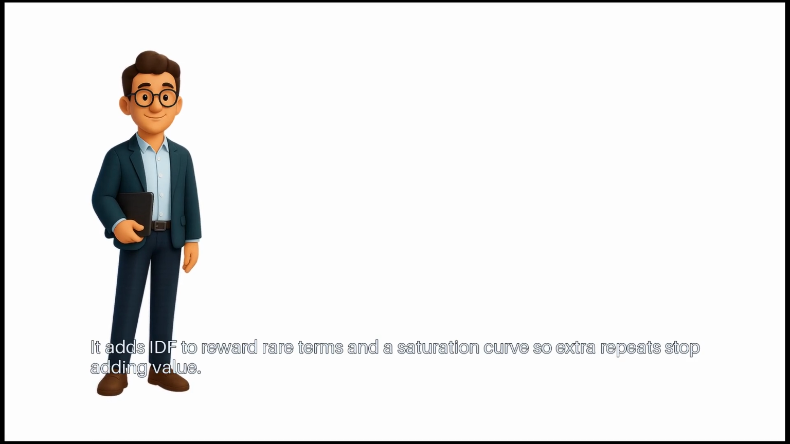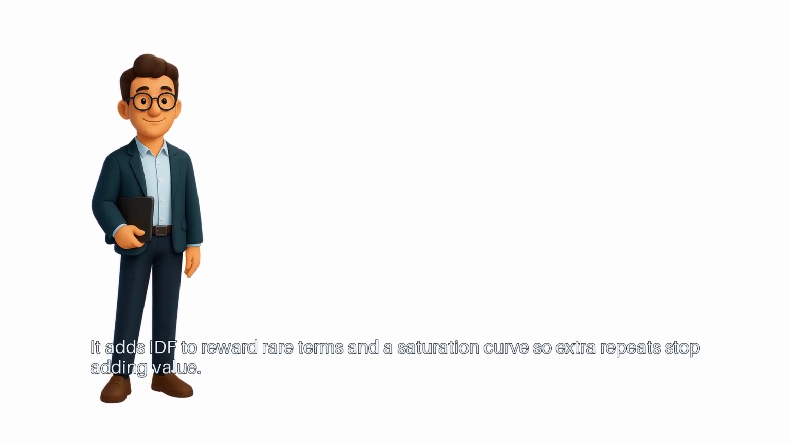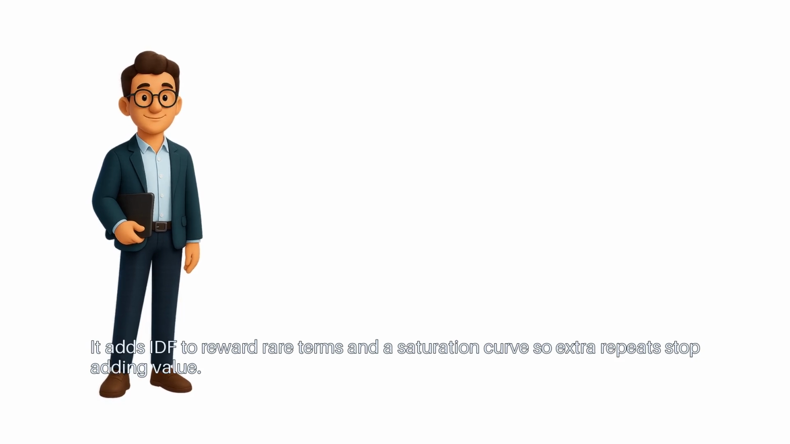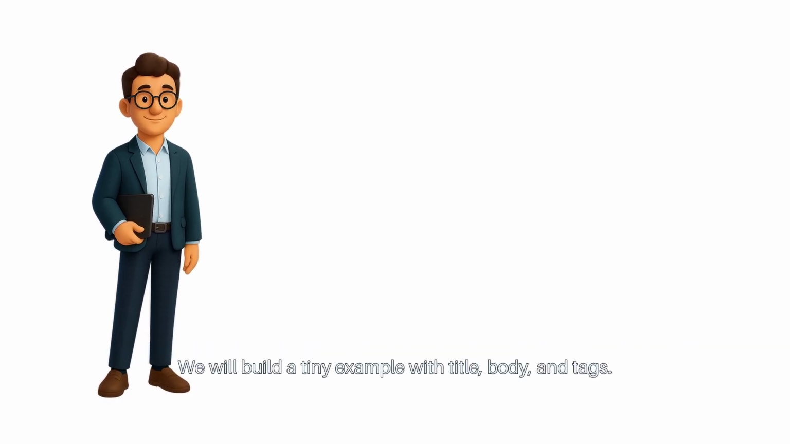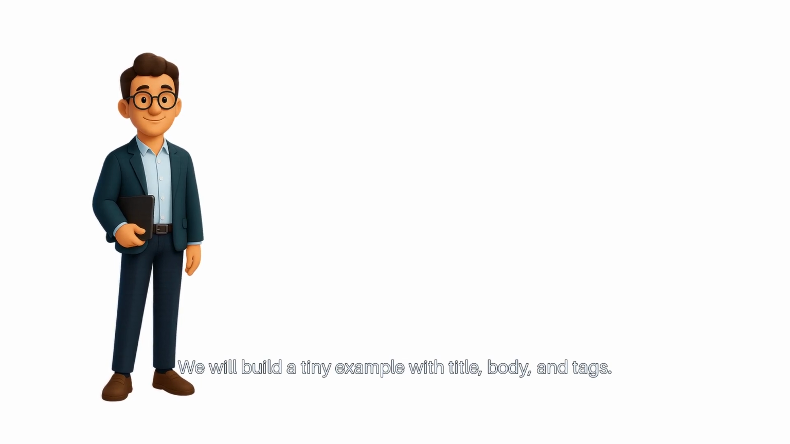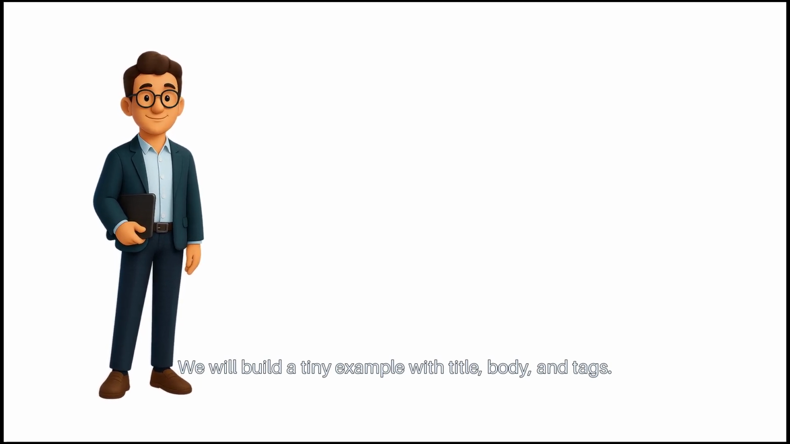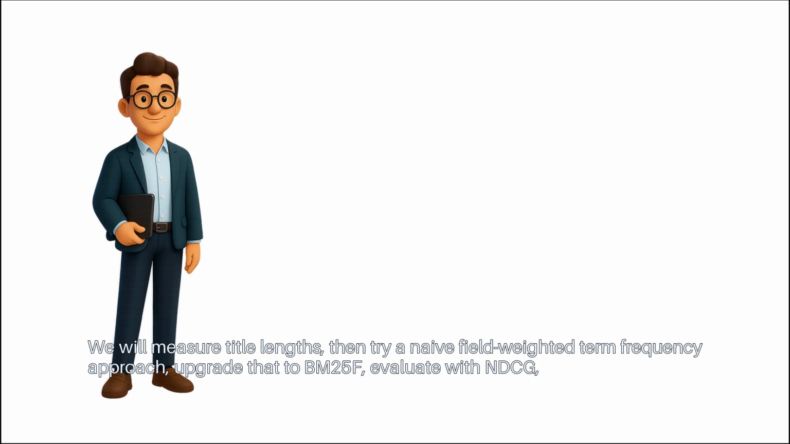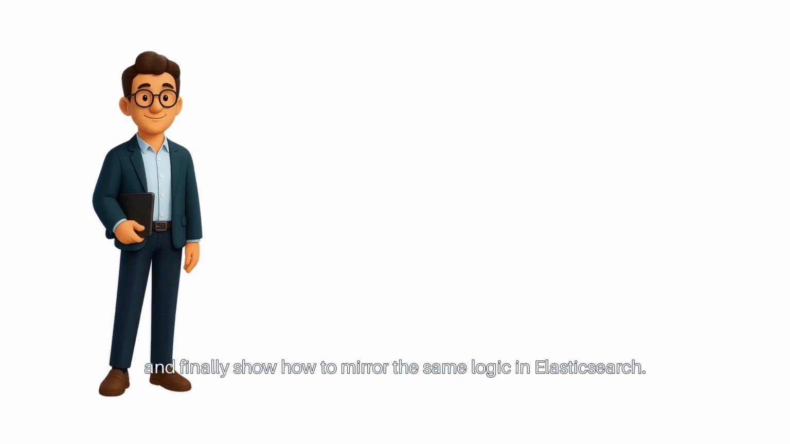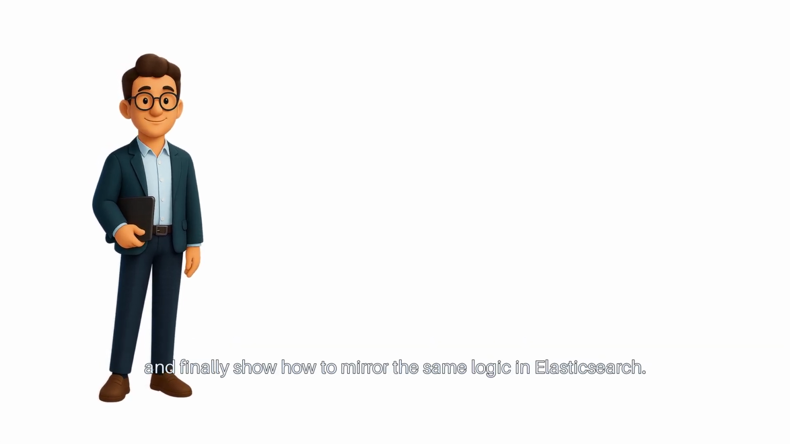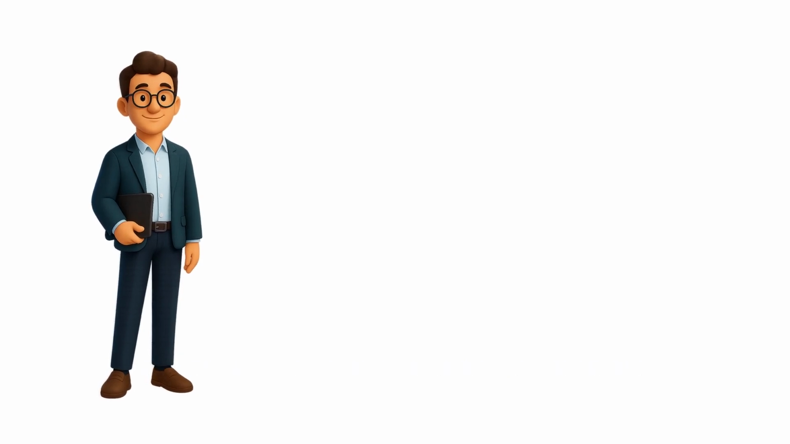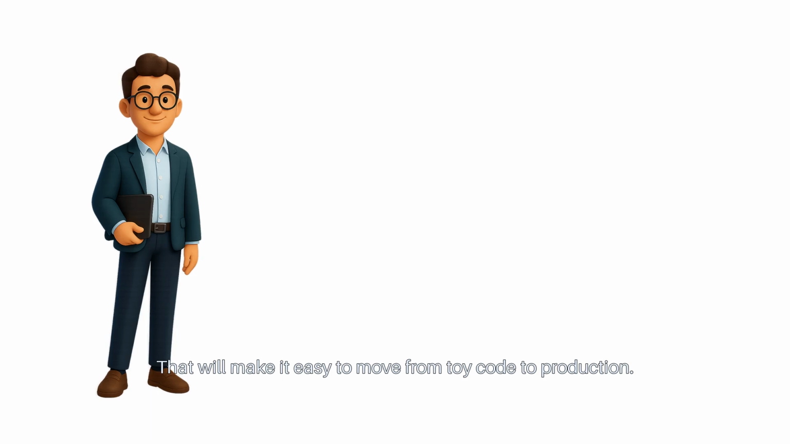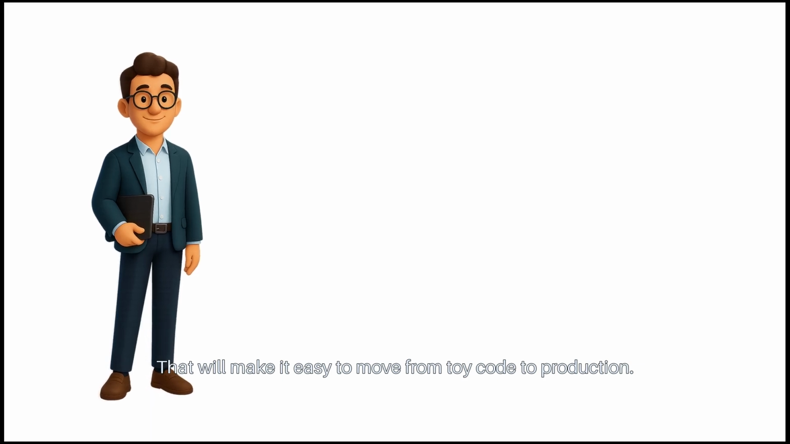It adds IDF to reward rare terms, and a saturation curve so extra repeats stop adding value. We will build a tiny example with title, body, and tags. We will measure title lengths, then try a naive field-weighted term frequency approach. Upgrade that to BM25F. Evaluate with NDCG, and finally show how to mirror the same logic in Elasticsearch. That will make it easy to move from toy code to production.